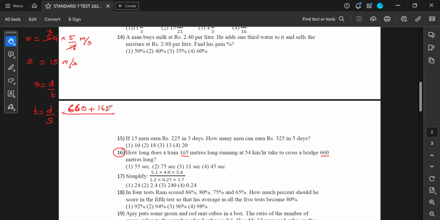Because if you do not consider the length of the train, then only the front portion of the train will cover, but the back portion will not. In order to cover the whole train, you will have to add the length of the train as well. Divided by speed, we have already calculated this, 15. So that goes like this: 825 divided by 15. So it is 55. Correct. So 55 is your answer.